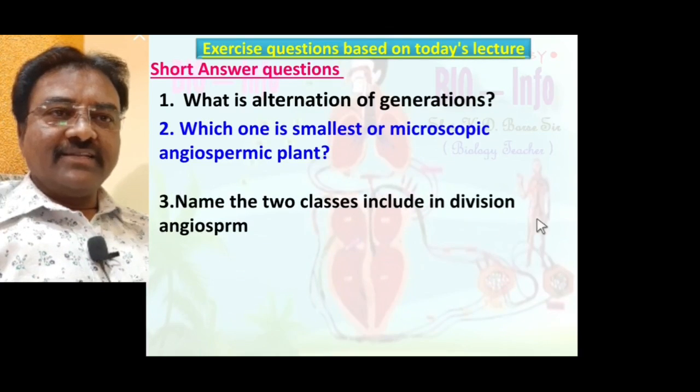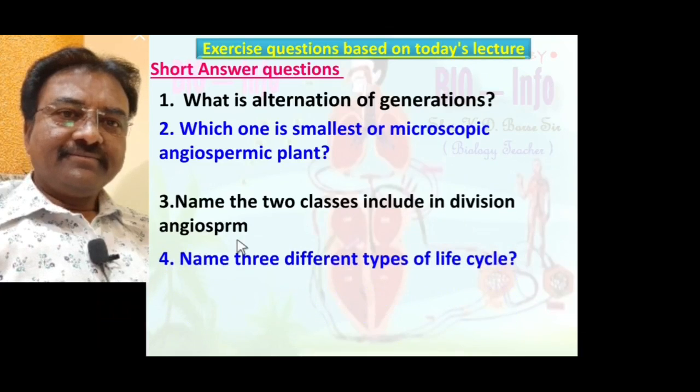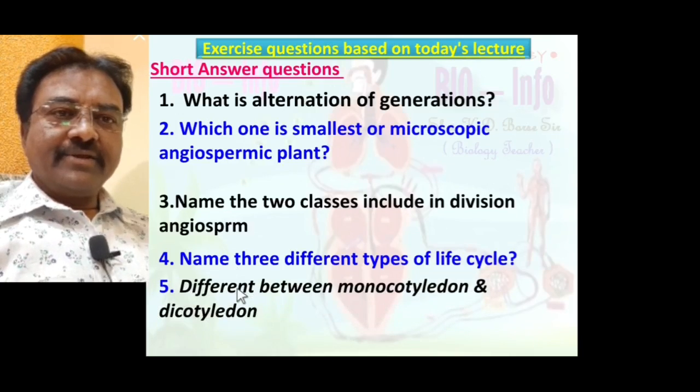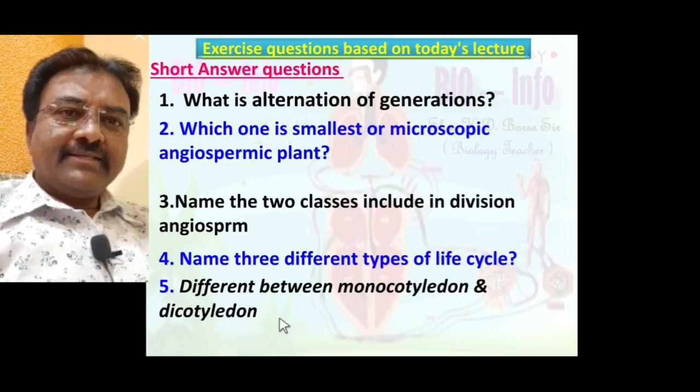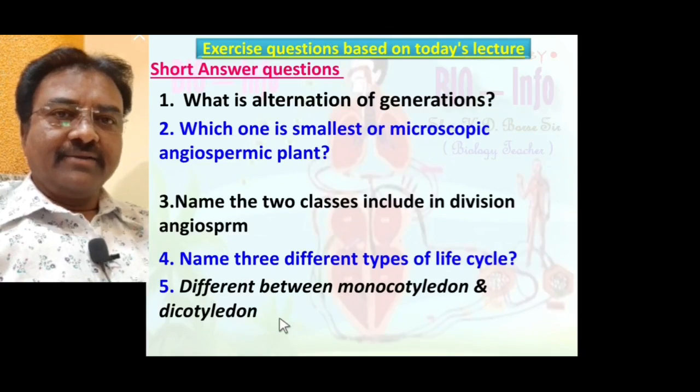Name two classes included in the division Angiosperm: Monocotyledon and Dicotyledon. Name three different types of life cycle. Yes, diplontic life cycle, haplontic life cycle, and haplo-diplontic life cycle. Number 5: difference between monocotyledon and dicotyledon. Yes, the seed has only one cotyledon in monocotyledon and two cotyledons in dicotyledon.